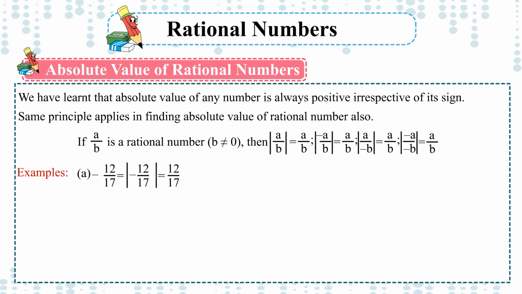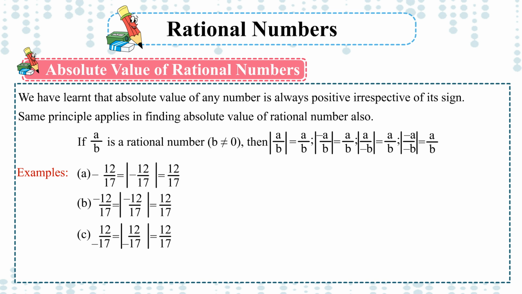Examples. A. The absolute value of minus 12 upon 17 is 12 upon 17. B. The absolute value of 12 upon 17 is 12 upon 17. C. The absolute value of 12 upon minus 17 is 12 upon 17. D. The absolute value of minus 12 upon minus 17 is 12 upon 17.